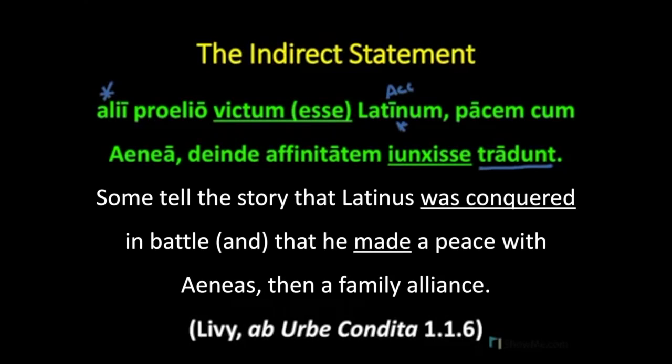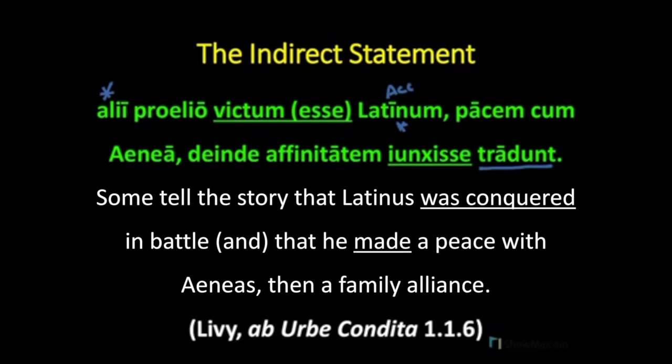Notice how the action of the perfect tense infinitive goes on before the action of the handing down, the telling of the story. Then we take the next infinitive, iunxisse. Literally, that Latinus joined a peace with Aeneas, or more idiomatically, made peace with Aeneas. Deinde affinitatem, then he made a family alliance. Again, the action of iunxisse, the making of peace and the making of a family alliance, occurs before the action of the telling of the story.